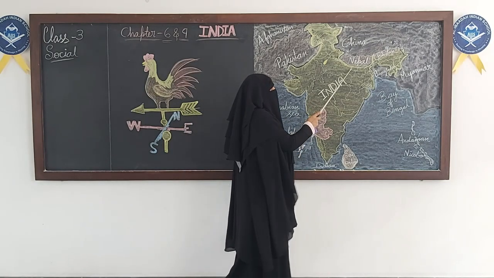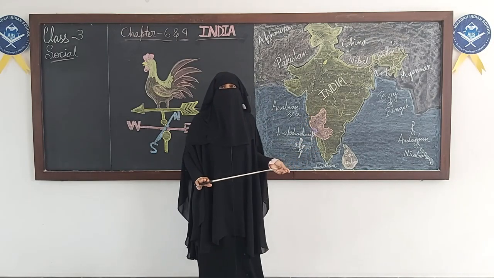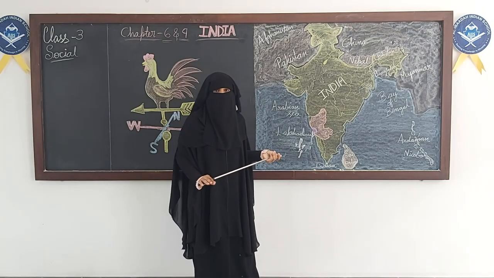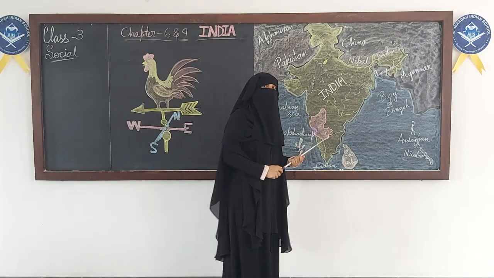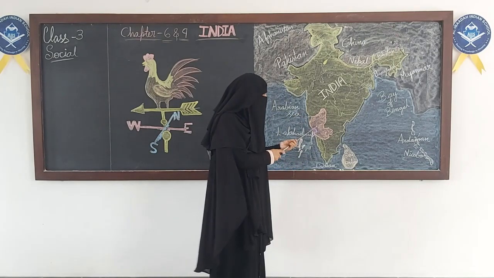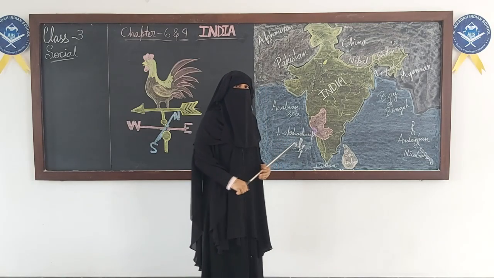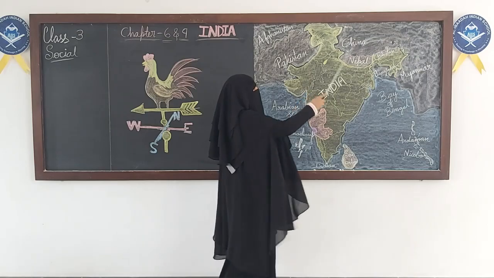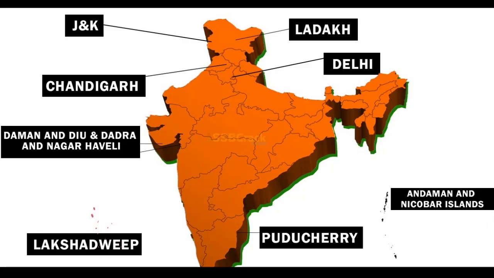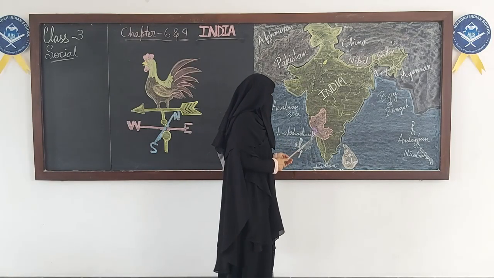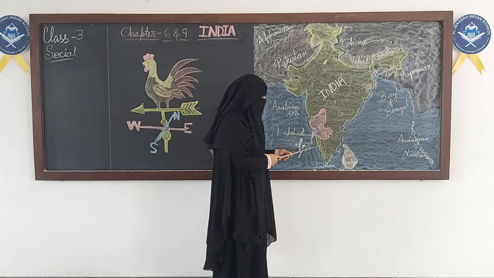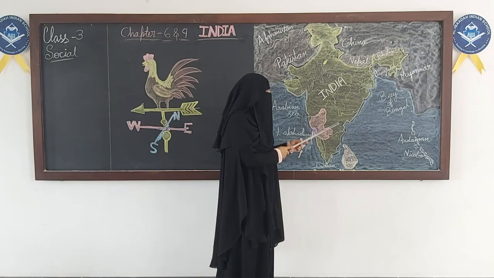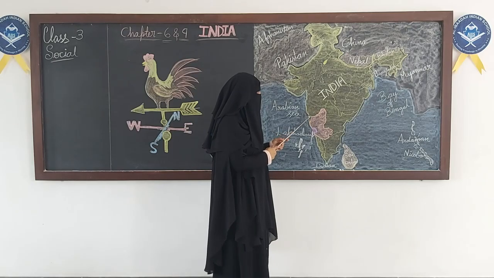Now Uttar Pradesh is the most highly populated state in India. Okay, now about the languages. What is our national language? It is Hindi. And what is our regional language which is used in Karnataka? It is Kannada. Okay. Now how many states do we have? We have 28 states and we have 8 union territories. Okay. Now I am talking about the neighboring states. This is Karnataka. So here we have Kerala, Tamil Nadu, Andhra Pradesh, Maharashtra and Goa.